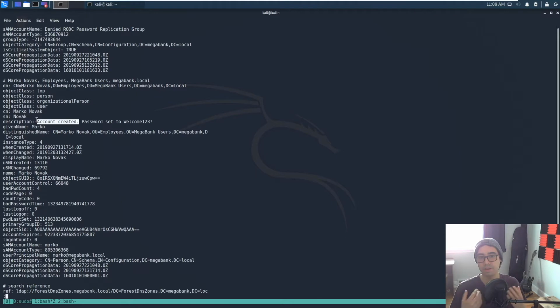So when I see something like this in this sort of grammar and context, I think of a machine, I think of a robot, and it's saying, hey, the account was created, so there must be some sort of system automation here, which could possibly mean that the password welcome123 is a default credential for all accounts that were created. And also, humans make mistakes, and one of those mistakes is just not changing your password after it was set.